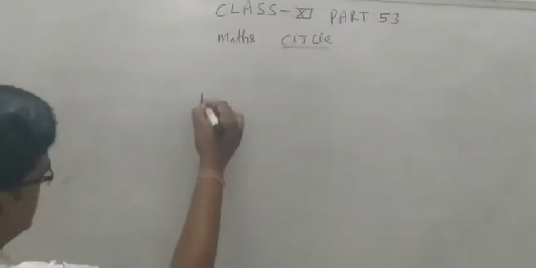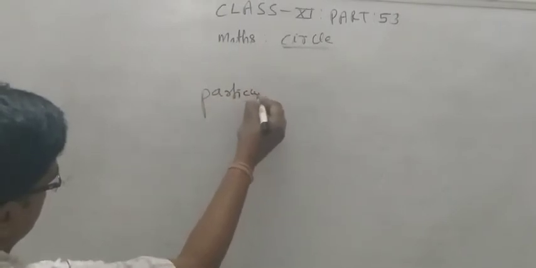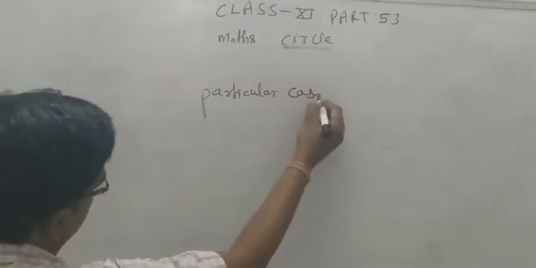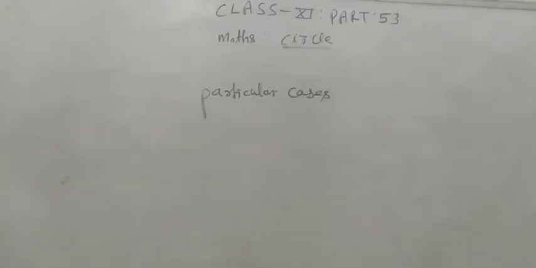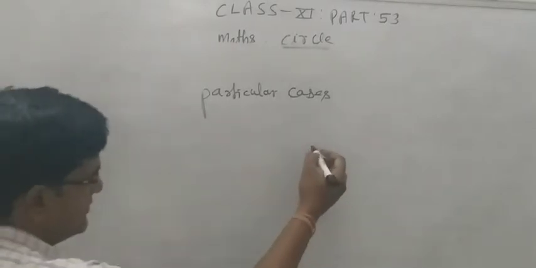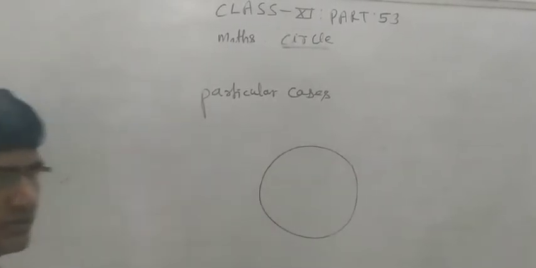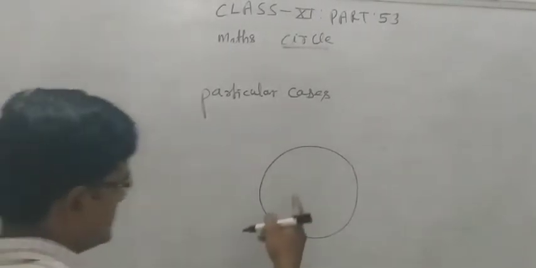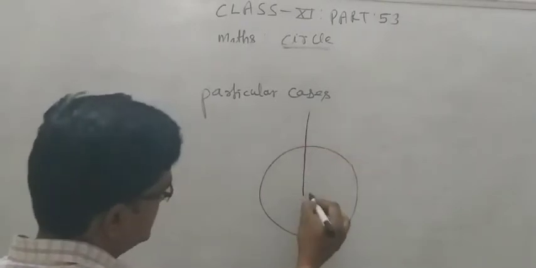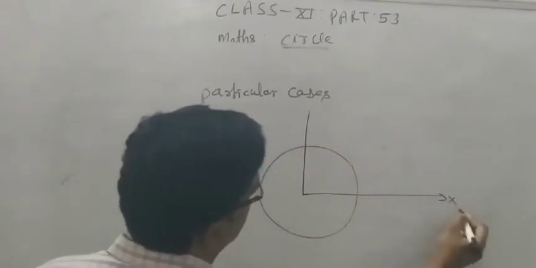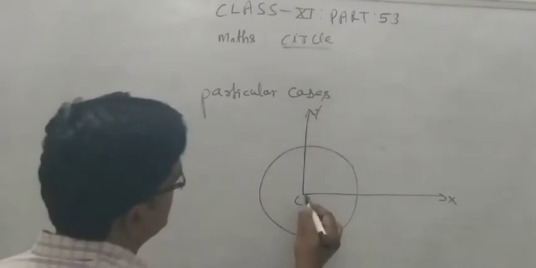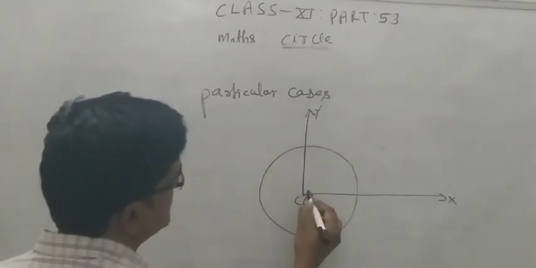See the particular cases. Clear? Particular cases means it is not compulsory that the circle lies in the first quadrant. We have so many particular cases here. The first one: suppose this is a circle, and the center of the circle lies on the origin, so the center is (0, 0).